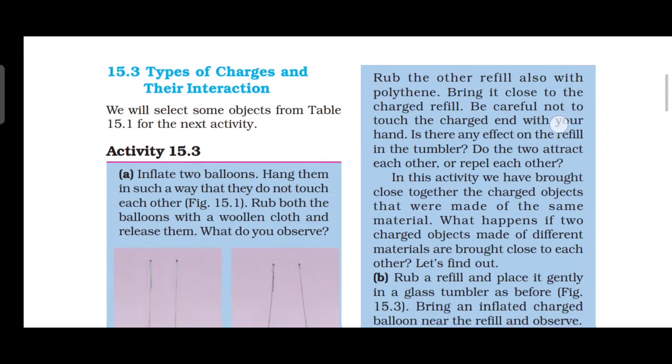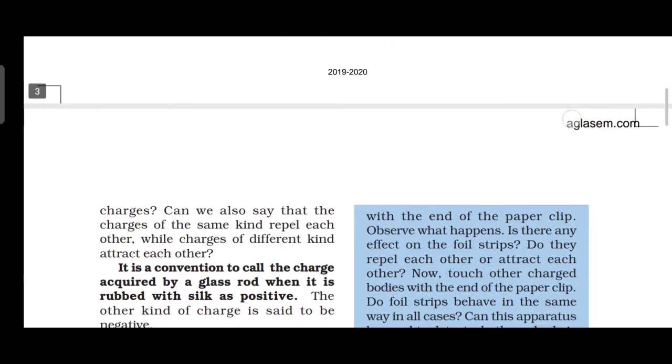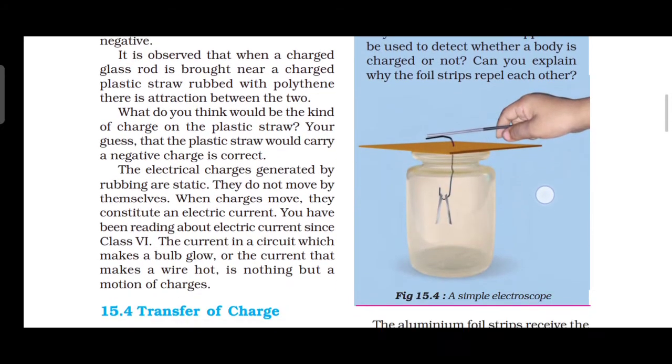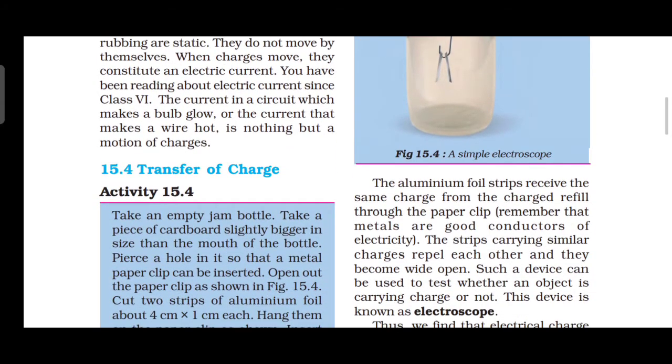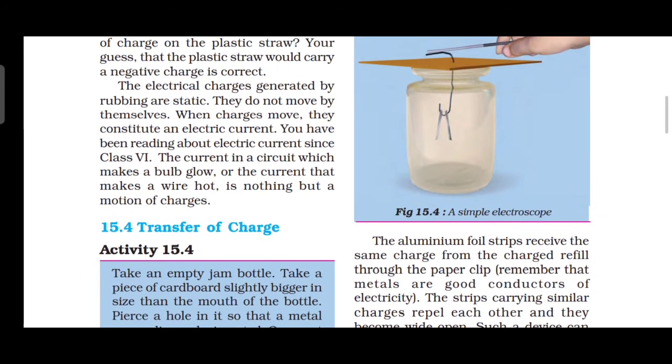Then, transfer of charge. Here also is one activity. Take an empty jam bottle. Take a piece of cardboard slightly bigger than the mouth of the bottle.